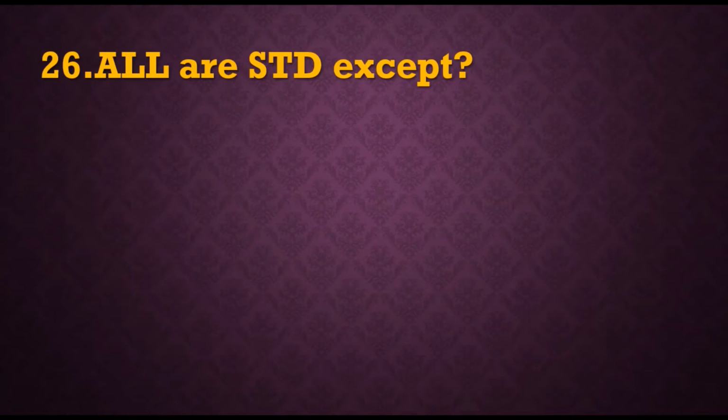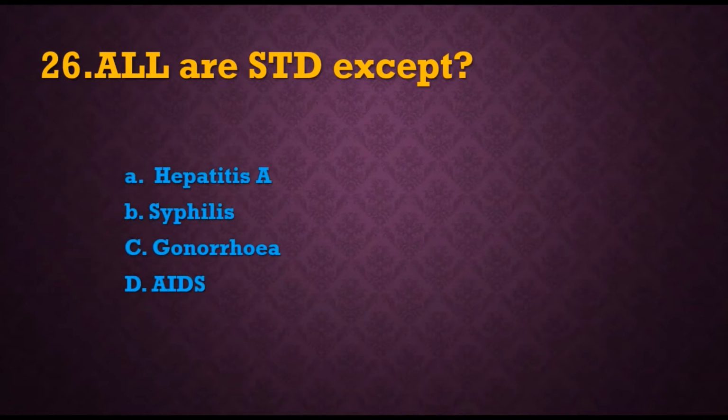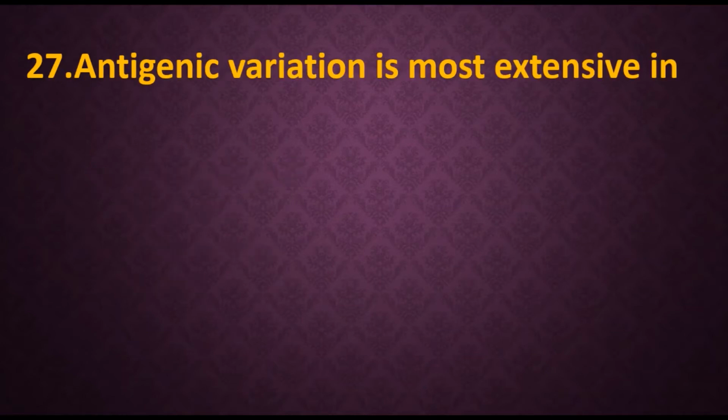26. All are STD except. What is meant by STD? Sexually transmitted diseases. Options are A. Hepatitis A, B. Syphilis, C. Gonorrhea, D. AIDS. So all are STDs, sexually transmitted diseases, except one. That is obviously hepatitis A, because it is a food and waterborne disease.